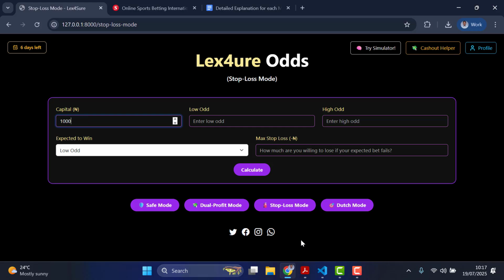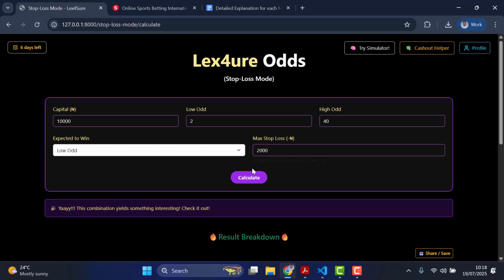All right, so let's try the same combination. We have 10,000 here, then I put in the same 2, then the high odd I put in 4 here, and I'm expecting the low odd to win. Now in this part, it's letting you know the maximum you can set for the stop loss here. So I don't want my loss to be 9,750. That's too much. That's too close to my capital. It doesn't make any sense. So let's say I want to reduce the loss to at least 2,000. At least I won't die if I lose 2,000 from 10,000, as long as I'm guaranteed that if this low odd should win, my profit will be way greater. You understand? So now if I click on calculate, let's see.